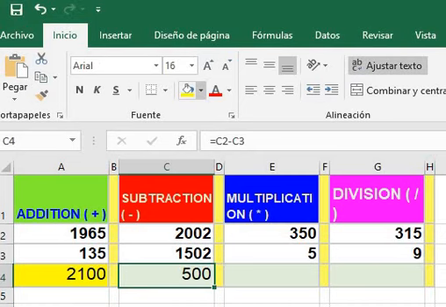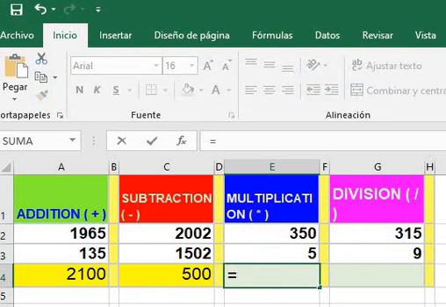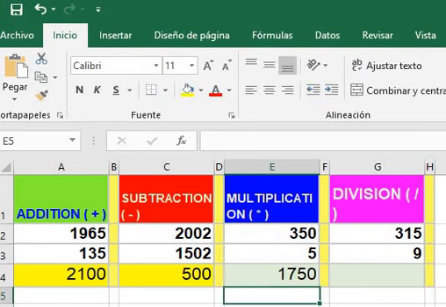Next is multiplication. Here, equals, click the first number, but the symbol is asterisk. Do you remember? Like a star, an asterisk for multiplication. And click the second number and enter.